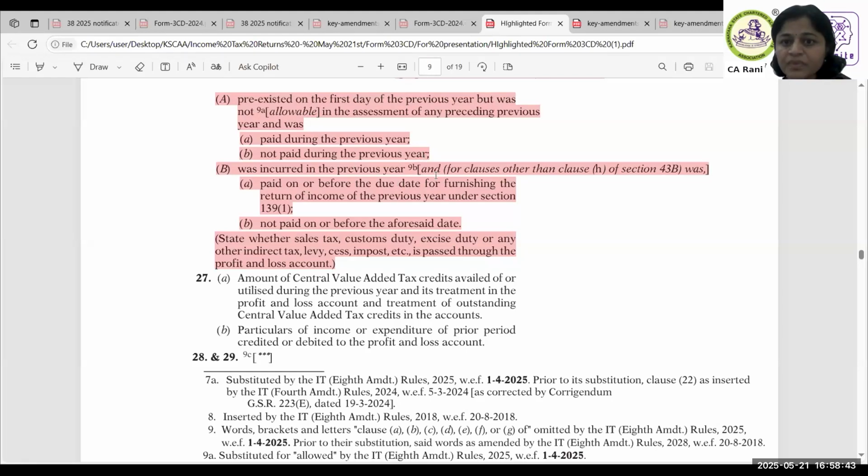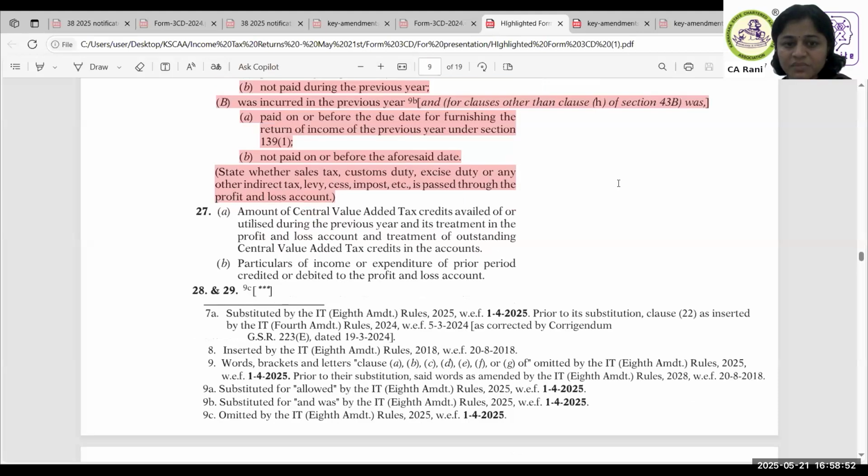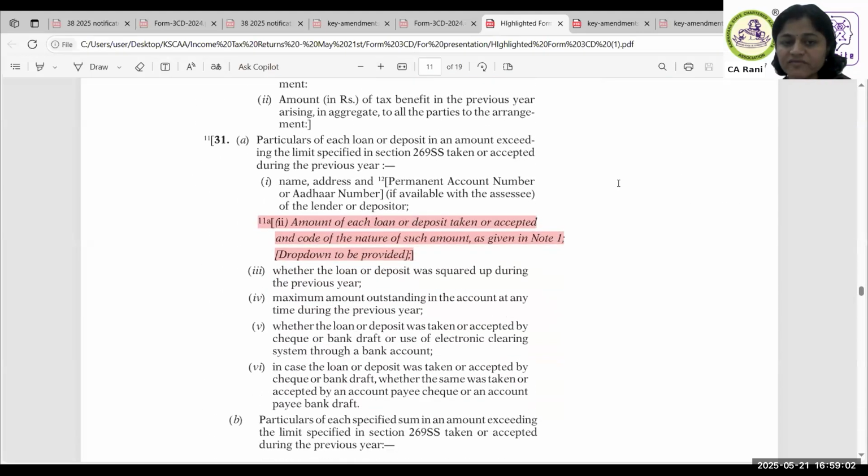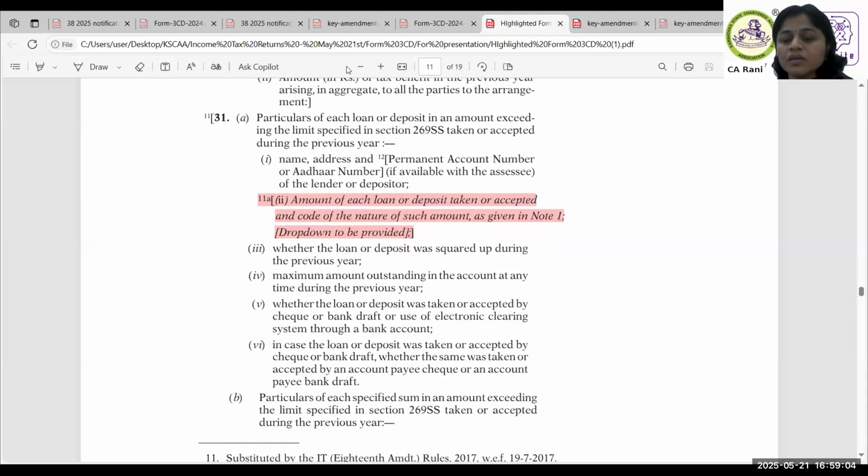So if you see here, for the clauses other than clause H of 43B, that is the amendment. Clause H talks about MSME payments. Now, clause 31. The first amendment, clause 31A, particulars of each loan or deposit, and point number 2. Earlier form had only up to this, amount of each loan or deposit taken or accepted.